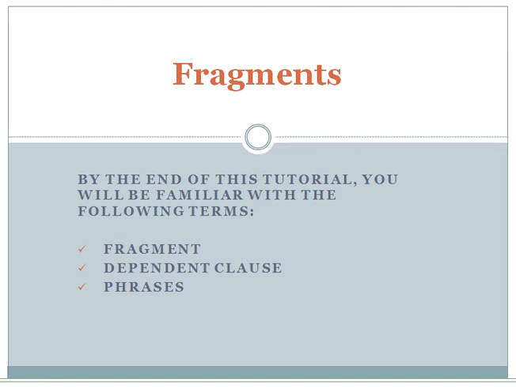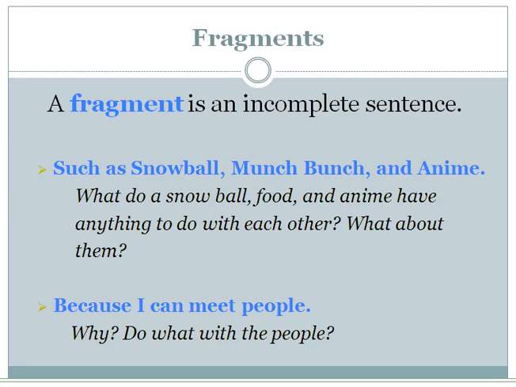Fragments. By the end of this tutorial, you will be familiar with the following terms: fragment, dependent clause, and phrases. A fragment is an incomplete sentence. A fragment can be in the form of a phrase, which is words put together, for example, such as snowball, munch bunch, and anime. Or a fragment can be a dependent clause, because I can meet people.